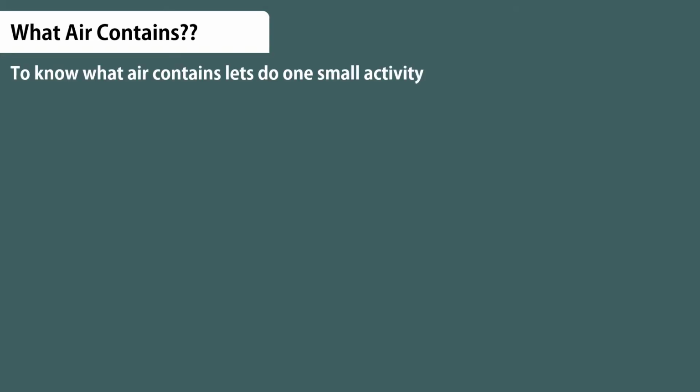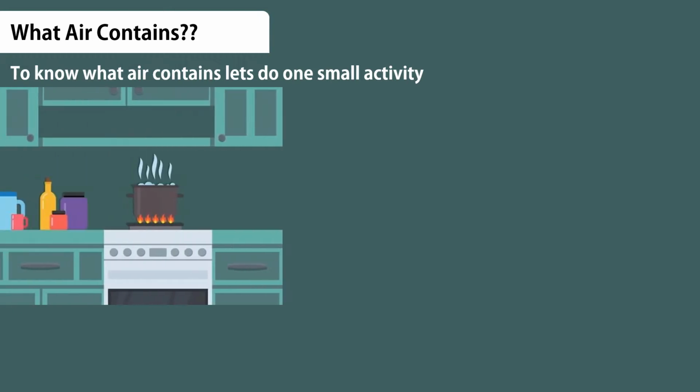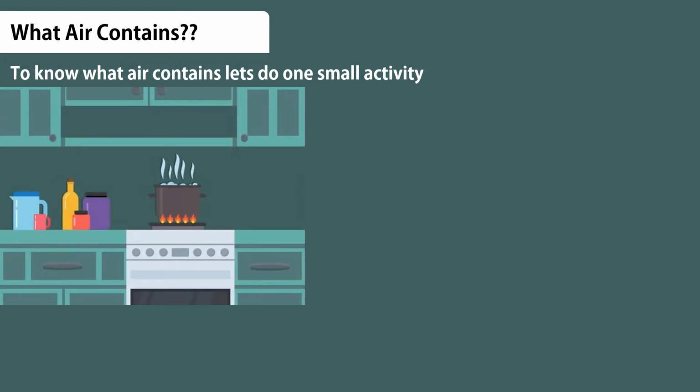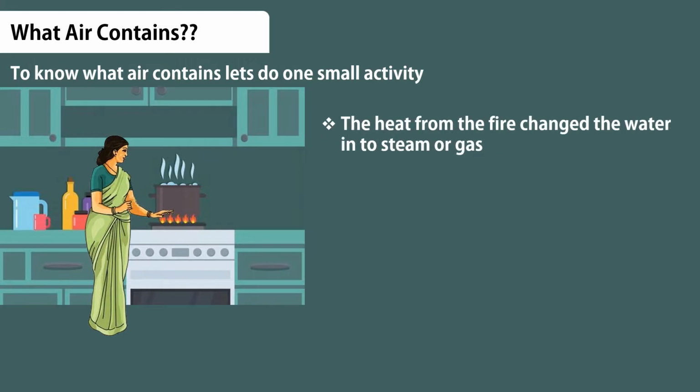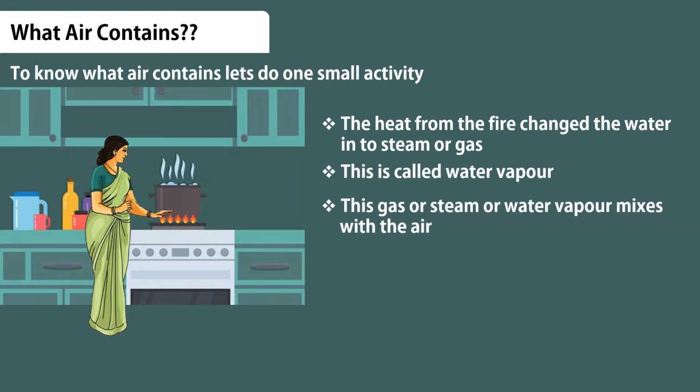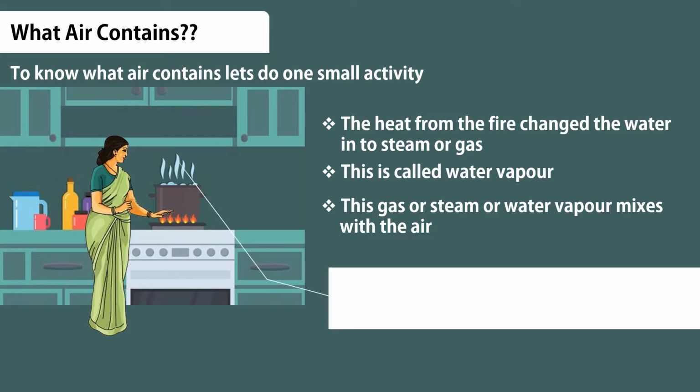So what does air contain? To know what air contains, let's do one small activity. Let's go to your kitchen and tell your mother, mummy, please put some water inside a pan and put it on the gas stove. After some time, we can see the level of the water inside the pan came down. How is it possible? The heat from the fire changes the water into steam or gas, and the steam and gas is called water vapor. This gas or steam or water vapor mixes with the air. So, air contains water vapor.